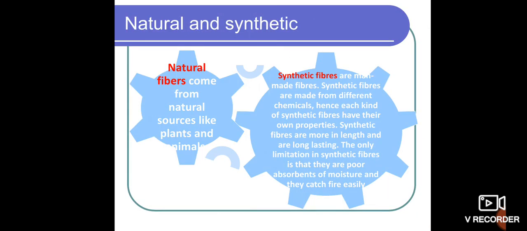Understood? So what is the difference between natural and synthetic fibers? Listen carefully. Natural fibers come from natural sources like plants and animals. Is it right? What are the natural sources? Plants and animals are the basic natural sources for the extraction of natural fibers. Could you give an example of natural fibers? Yes, cotton, jute, then silk. Listen to it. These are the best examples for natural fibers.